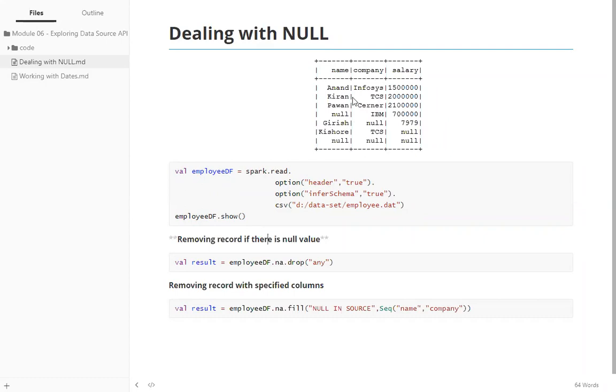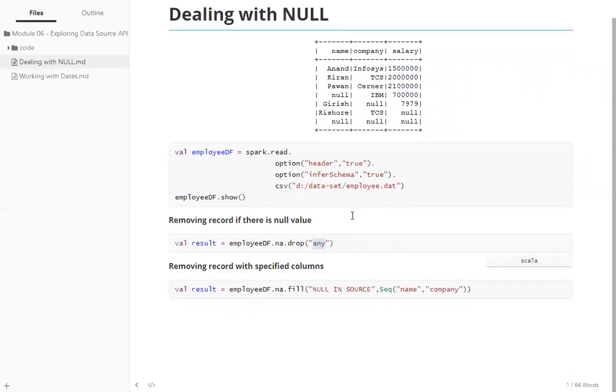If I want to do that, what you can simply do is, on a data frame, you have NA. Okay. NA dot, these are the methods available on a data frame. So employee data frame dot NA dot drop of any. So when you give dot drop of any, what happens is it tries to drop the complete record.